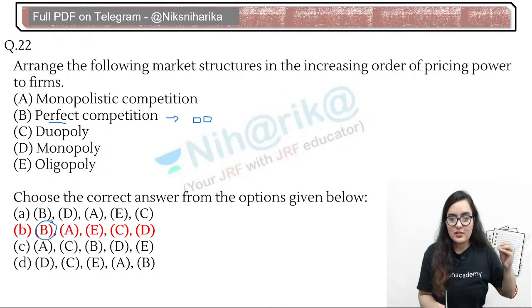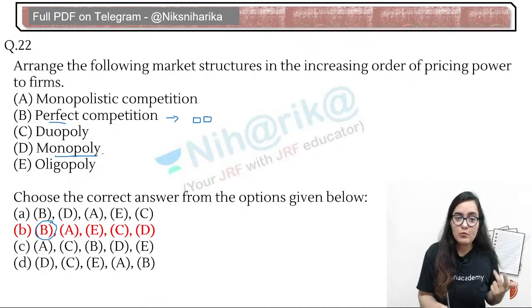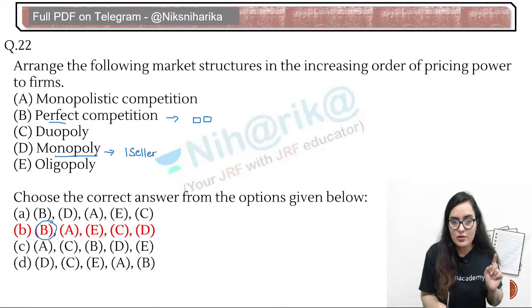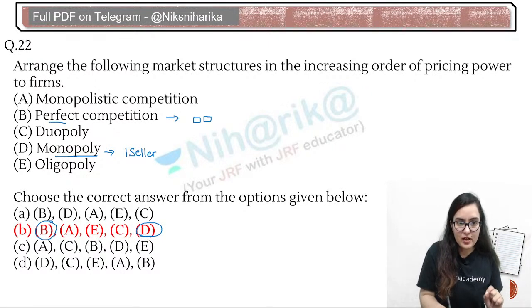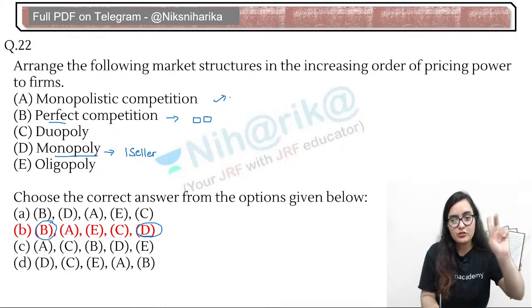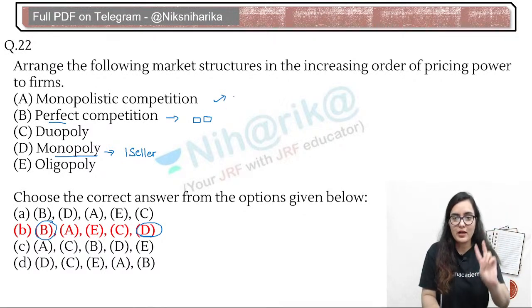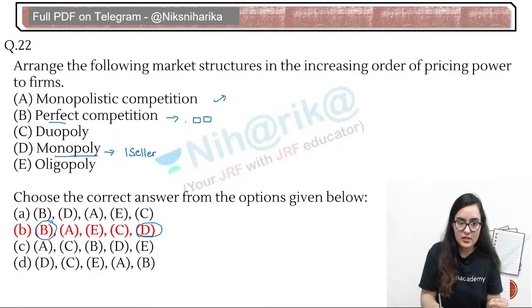We started from here. Now let's see the ending. The ending will definitely be monopoly. Monopoly means a single seller, only and only one seller. So that will have the highest power to manipulate the prices. In between comes monopolistic competition, which has heterogeneous products, a high number of buyers and sellers, as well as a little power so that they can keep the prices very, very near.